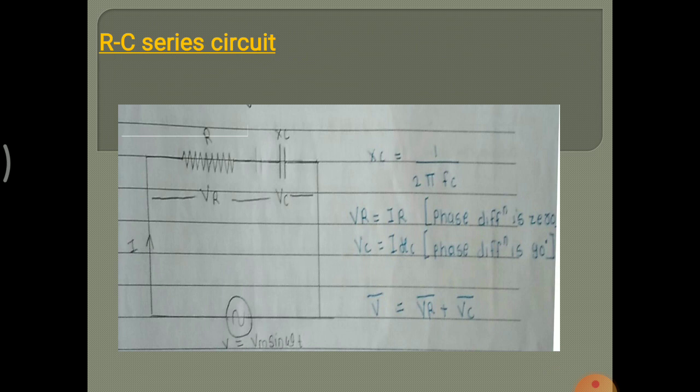RC series circuit. R and C are connected in series, that is the RC circuit. The resistor has the property of resistance and the capacitor has the property of capacitive reactance. Voltage across R is VR, voltage across C is VC. The current I flowing through R and XC is the same. Supply voltage V is equal to Vm sin omega t. XC is equal to 1 upon 2 pi FC. The VR phase difference is 0 and the VC phase difference is 90 degrees. V is equal to VR plus VC.